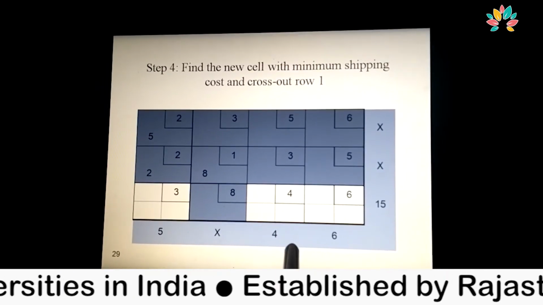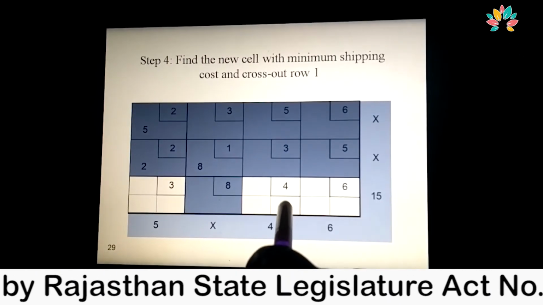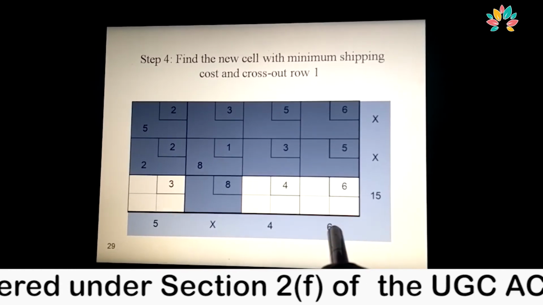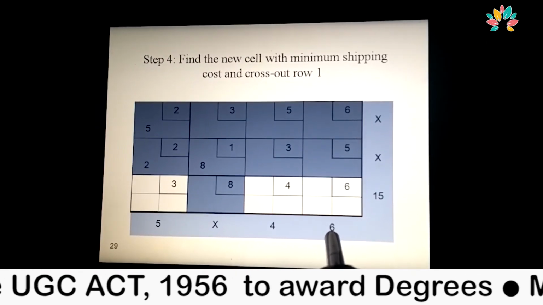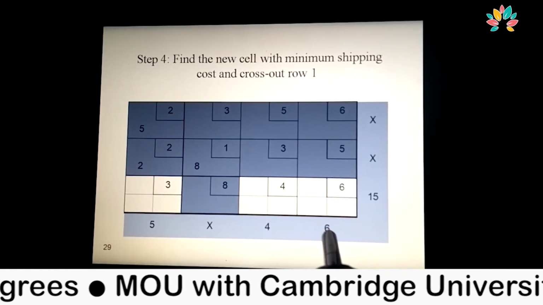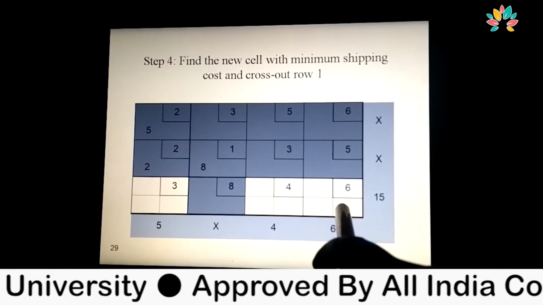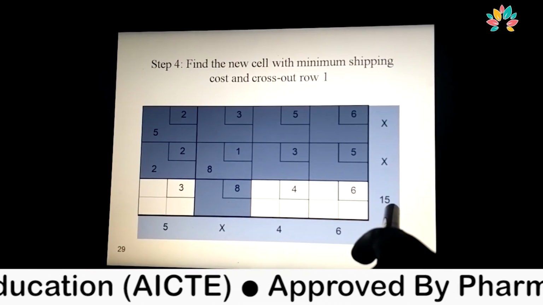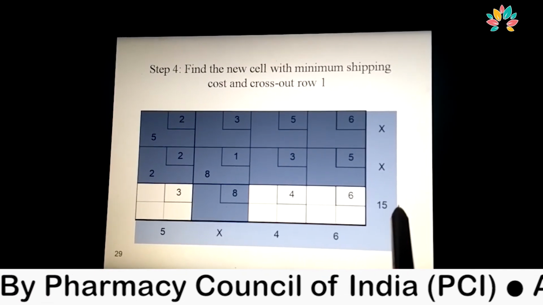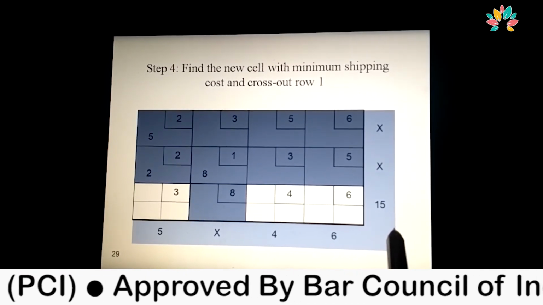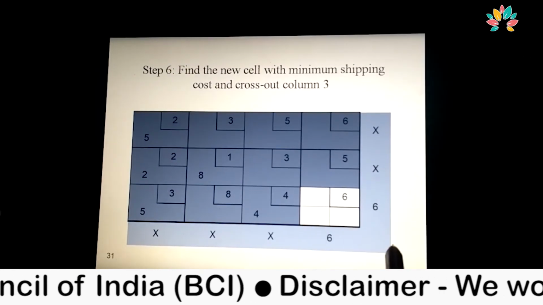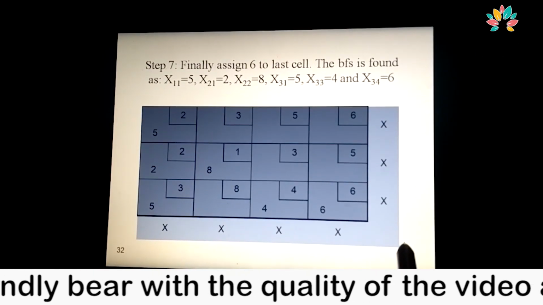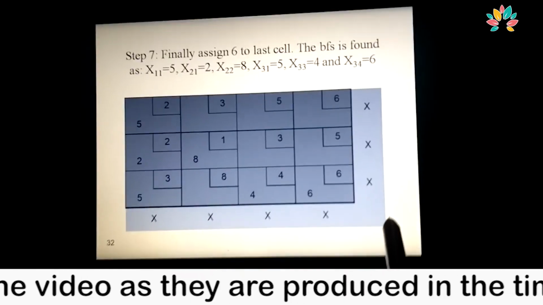Now the next smallest shipping cost is 4. We allocate only 4 units, and in the end we have only 6 units remaining in hand. These 6 units are assigned to this cell. 6 plus 4 is 10, and the total supply here is 10. We allocate that number to that specific cell. This is the whole transportation cost. This is all about transportation cost with the help of the minimum cost method.